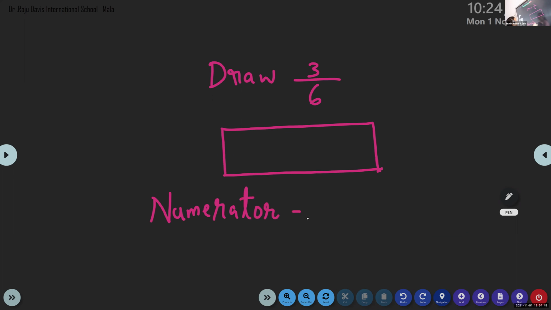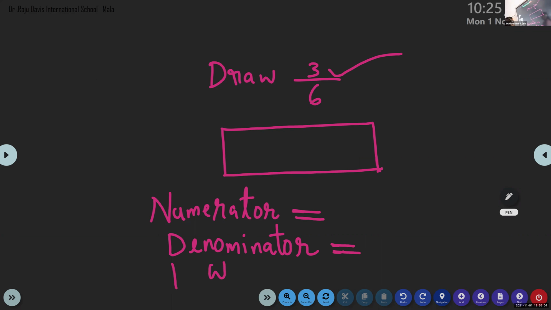Write numerator is equal to and denominator is equal to. Draw the figure. Show me 3 by 6. And you have to write which is the numerator, the denominator, and you have to write in words.